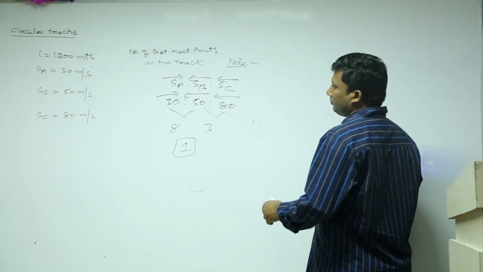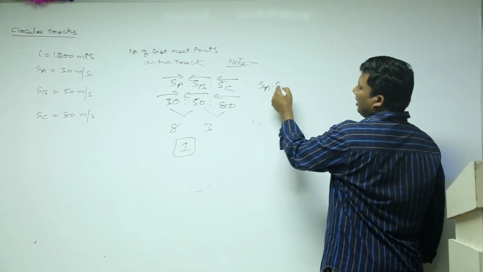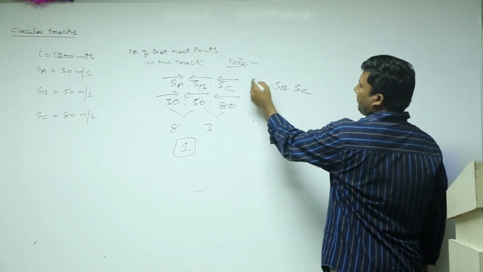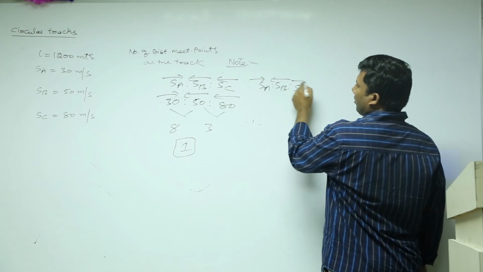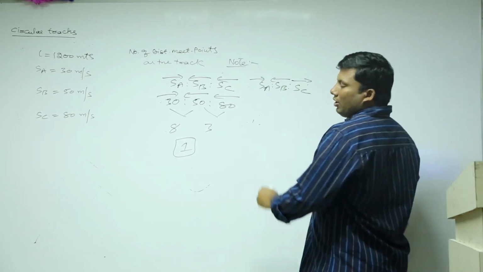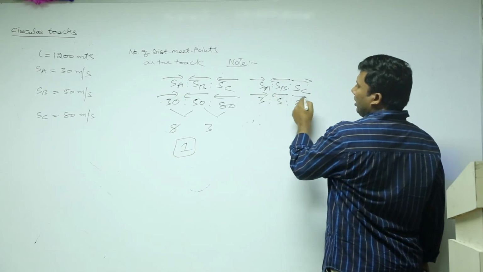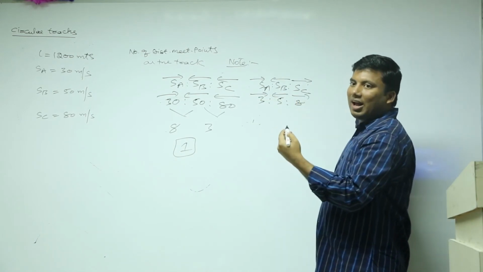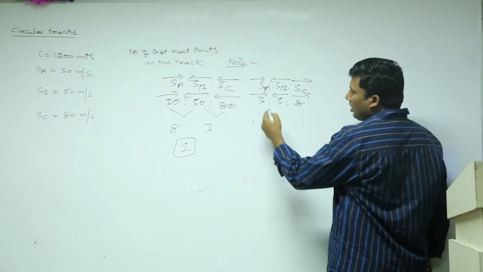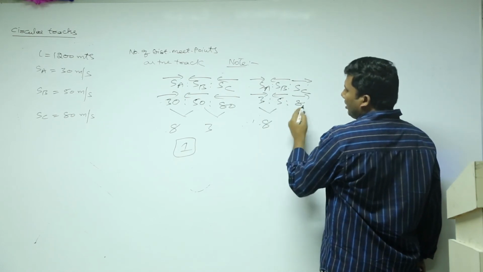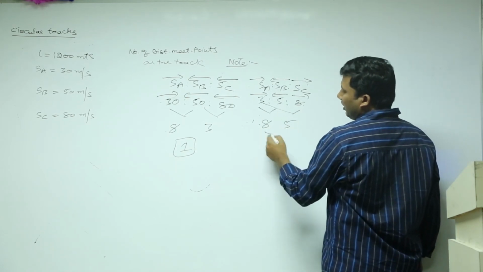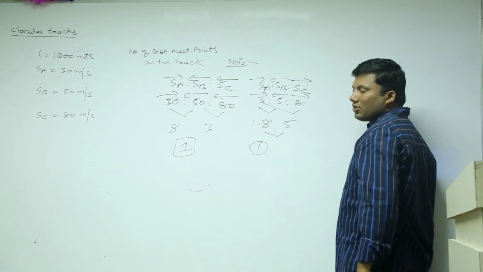Next. Suppose SA is to SB is to SC. Try to solve. 3 is to 5 is to 8. In the question only you will come to know A and C are clockwise, B anti-clockwise and everything. Opposite direction 8, 3 and 8. It is 5, 8 and 5, 1. With these values you are getting 1.